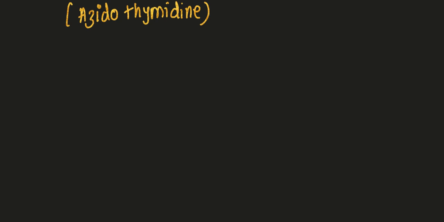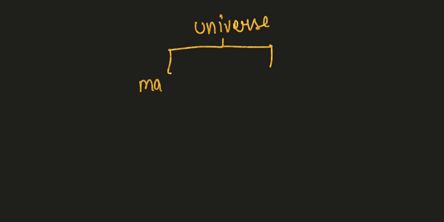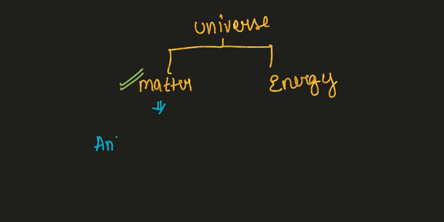So let us start with the universe. Basically, the universe is divided into two parts: one is matter, the other one is energy. Obviously, since it is chemistry, we are going to focus only on matter. So let us try to understand what is the meaning of matter. You can write down the definition of matter: anything which occupies space.